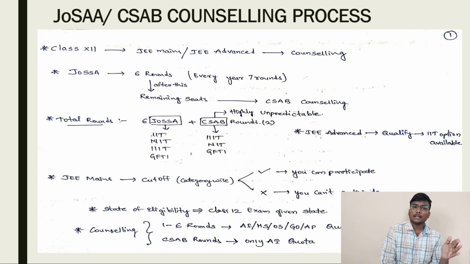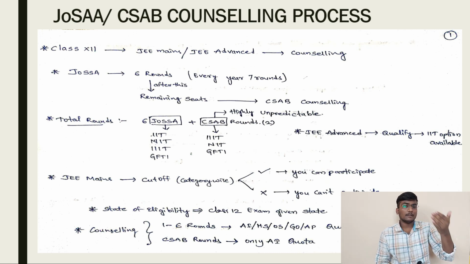So the process will be like, in JoSAA there will be 6 rounds of counseling. Every year there are 7 rounds, but this year they have reduced 1 round and made 6 rounds for counseling. After 6 rounds of counseling, whatever seats are left will be given to the students in the CSAB counseling.